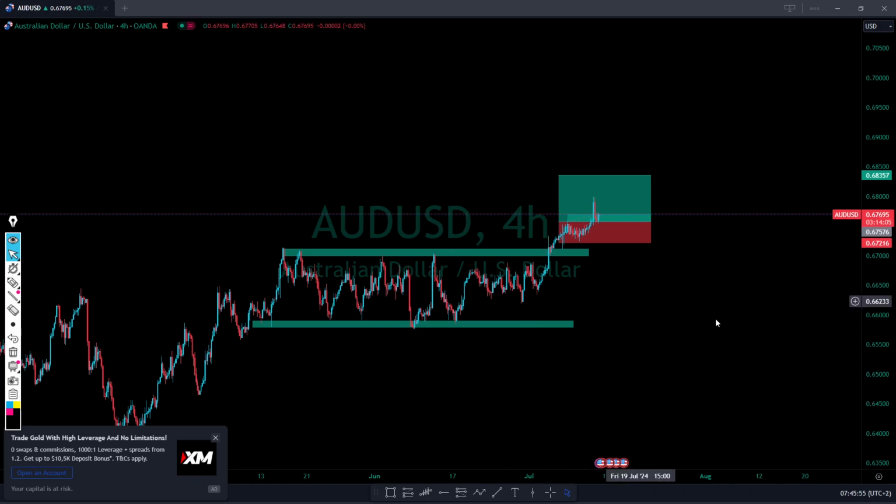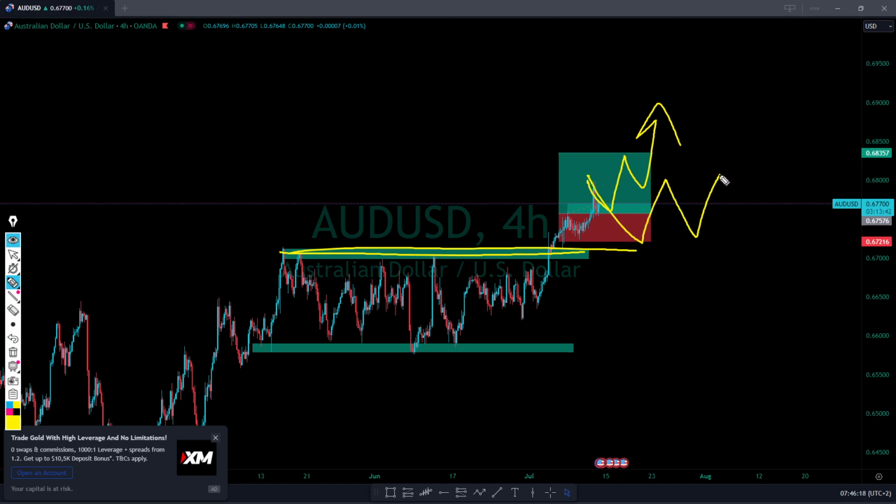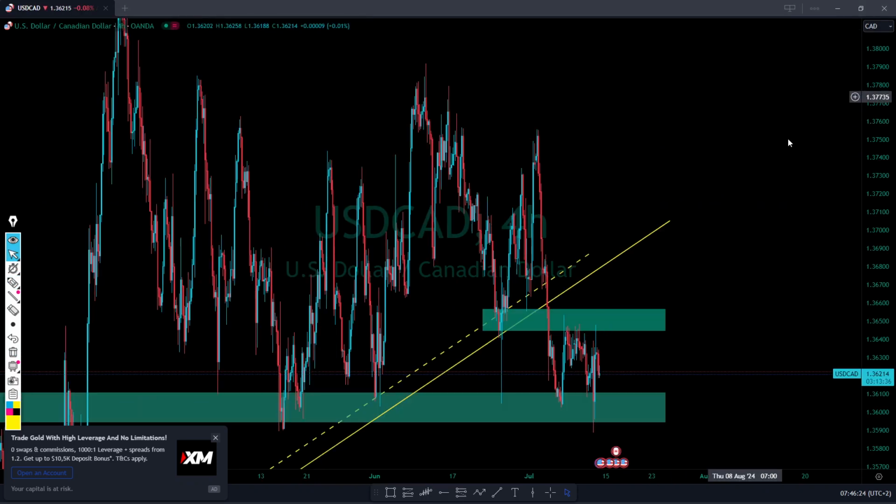the Australian or Aussie dollar, you can see that yes, we had a very nice structure where we had a very nice resistance, and the market broke out, and we were expecting to see the market continuing. Luckily enough, it seems like the market is in our favor, and we will see a continuation of that buy, especially when we broke out of the structure. Yes, the market can still reverse here and there, and yes, at the end of the day, we are still on that bullish move, and I think you can easily see that.